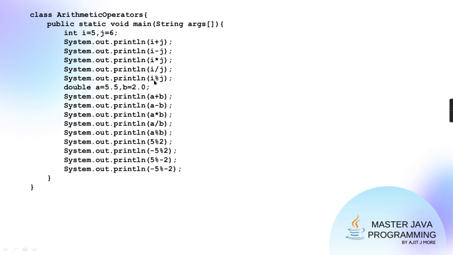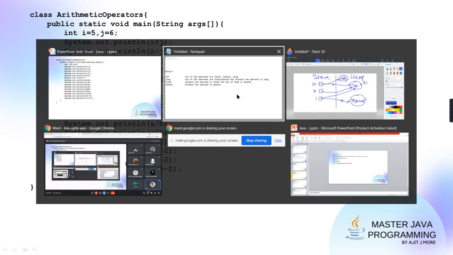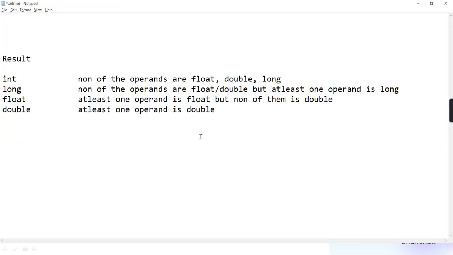What will be the remainder? 5 modulus 6. The numerator. Always remember, when you're dividing A by B, you will get quotient 0 if A is less than B. And when you're doing A modulo B, you will get A only if A is less than B. Always remember, when A is less than B, A only is going to be the remainder.